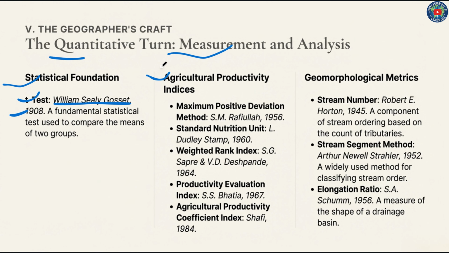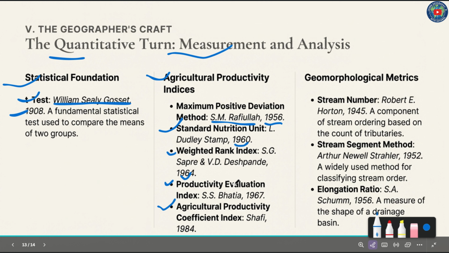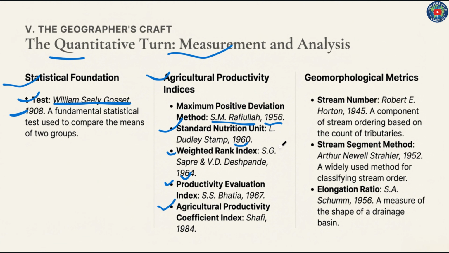Then agricultural productivity indices like maximum positive deviation method provided by S.M. Rafiullah in 1956. Standard nutrition unit, L. Dudley Stamp in 1960. Weighted rank index provided by S.G. Sapre and V.D. Deshpande in 1964. Productivity evolution index provided by S.S. Bhatia in 1967. And agricultural productivity coefficient index in 1984.